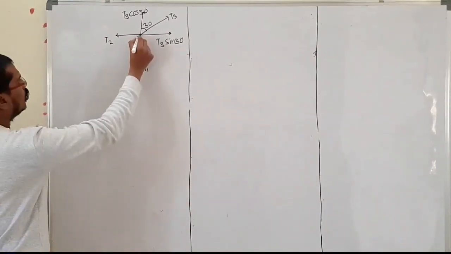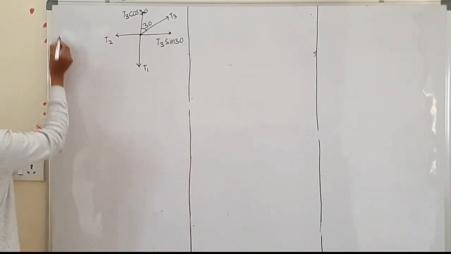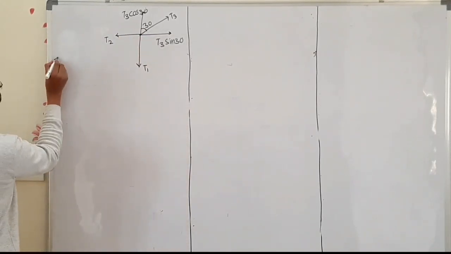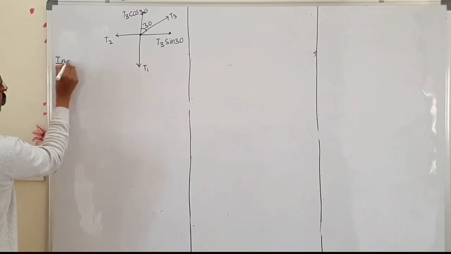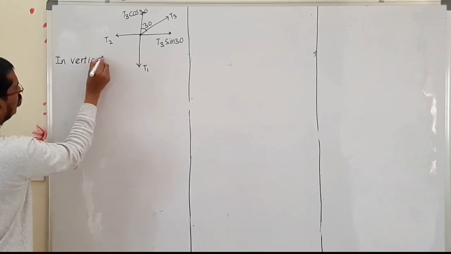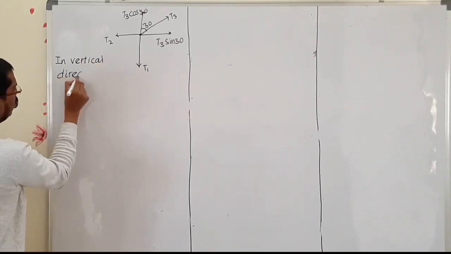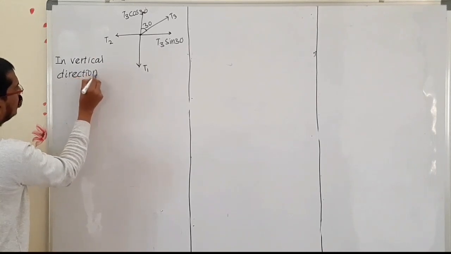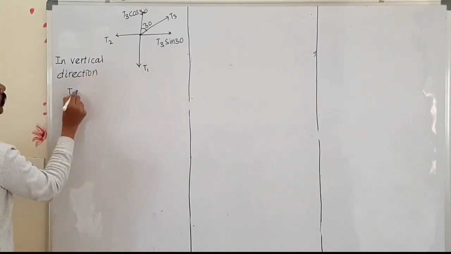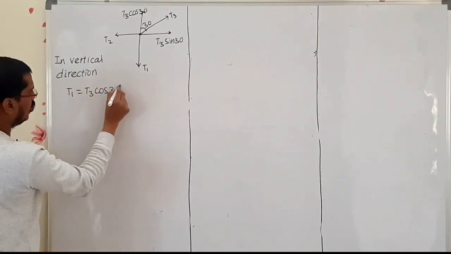Now here again, upward and downward we can write. If I take the vertical direction, T1 is equal to T3 cos 30 degree.